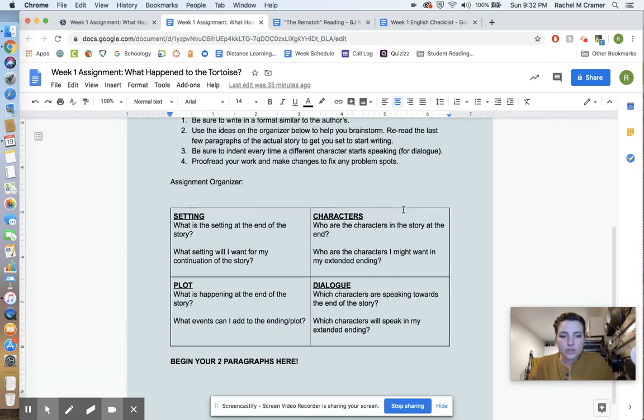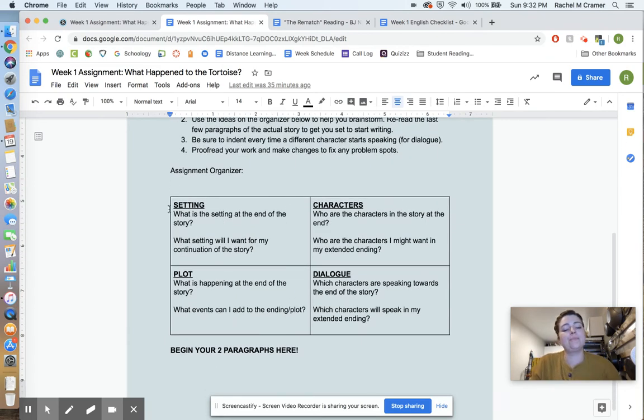So let's go to the organizer. This is just the last bit here. I would like for you to complete this. If you feel that you don't need to, I won't blame you, but I'd really like for each of you to complete this. So this is just a way for you to get started. I'd suggest going from setting to characters to plot to dialogue.